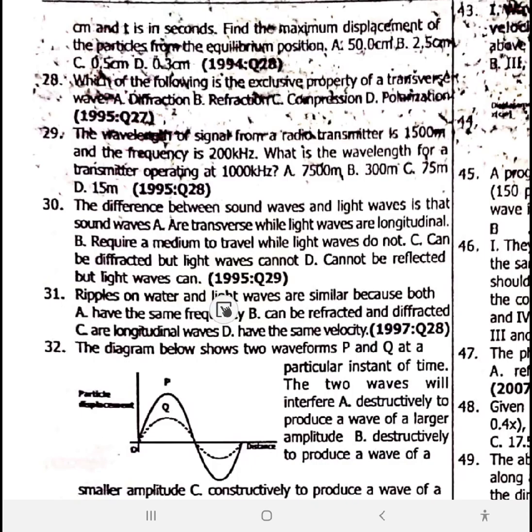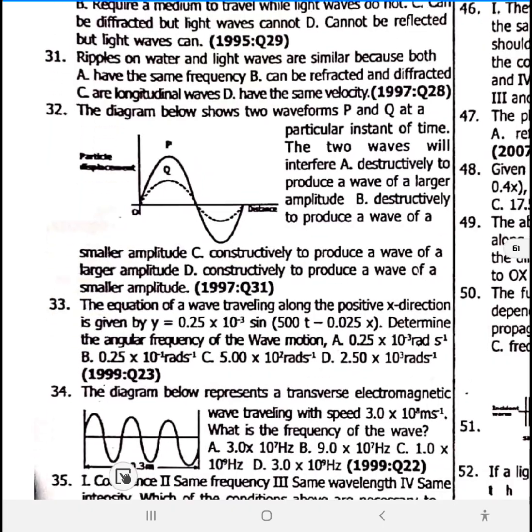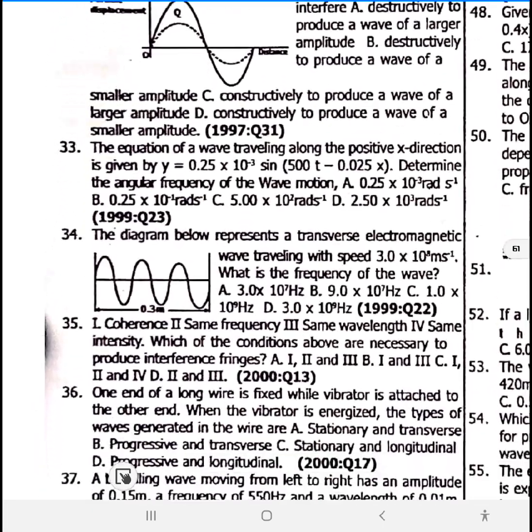Ripples on water and light waves are similar because both can be refracted and diffracted. 31 is option B. 32. The diagram below shows two waves from P and Q at a particular instant of time. The two waves will interfere constructively to produce a wave of a larger amplitude. Option C. 33 is not it.